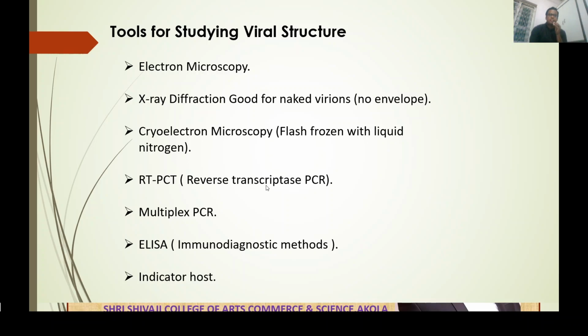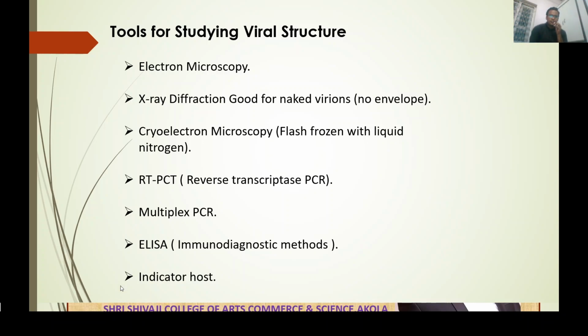RT-PCR, that is reverse transcriptase PCR. Multiplex PCR is also a type of PCR. It consists of a combination of different types of PCR, for example, nested PCR and RT-PCR. It is also used for studying viral structure. Next one is ELISA. ELISA is an immunodiagnostic method. ELISA means the enzyme linked immunosorbent assay.